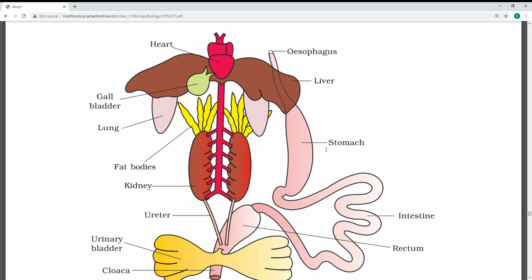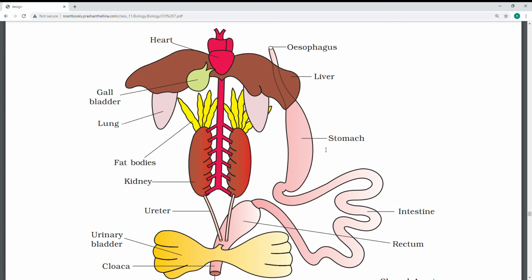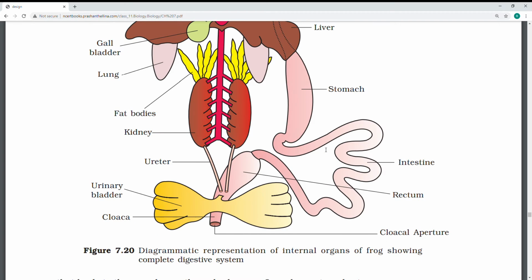In the intestine, bile juice and pancreatic juices are received. Complete digestion occurs here. Absorption of digested food takes place through villi. Undigested food passes through the rectum and is expelled out through the cloaca. See the diagram. Cloaca also, yellow glands.